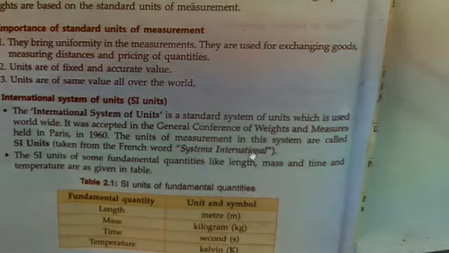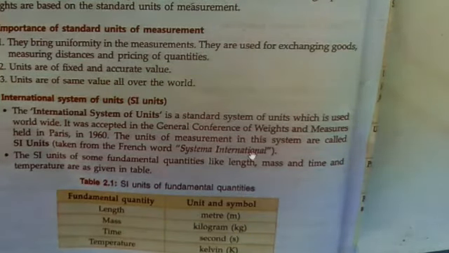Let's see the table. Fundamental quantities are those that are not dependent on other quantities. First, length, and the unit is meter, symbol small m. Mass, kilogram, kg. Time, second, s. Temperature, Kelvin, capital K. So these are the units of fundamental quantities.